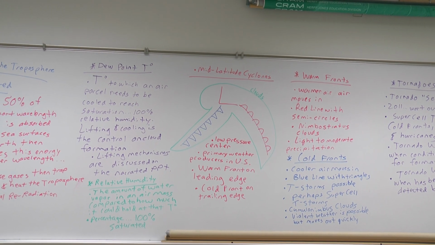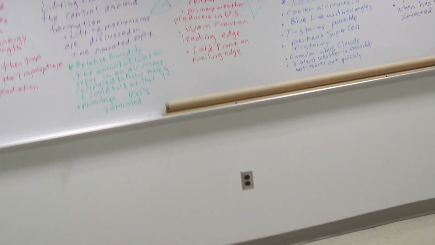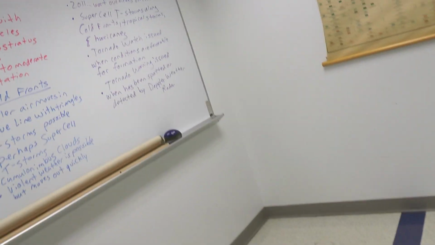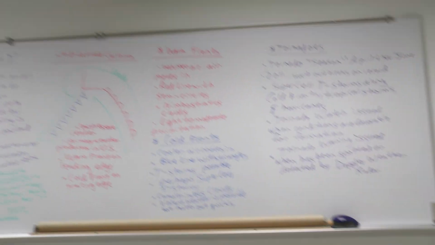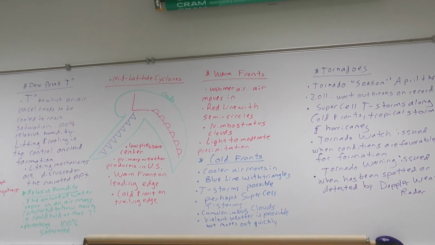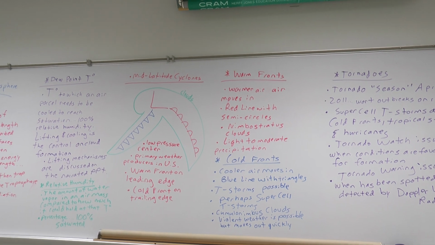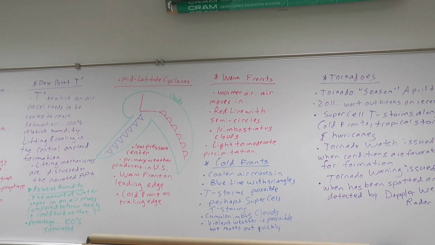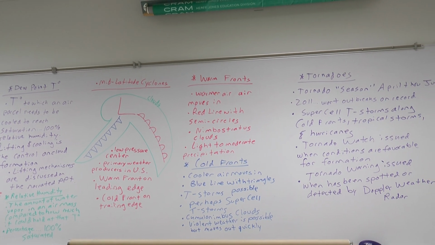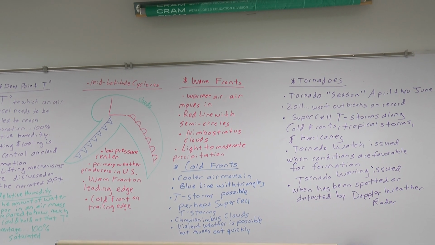We discuss it in the narrated PowerPoint. Now we are going to focus in particular on the warm fronts and the cold fronts. Your warm front, again, which is on the leading edge, meaning the forward edge of our mid-latitude cyclone. What does that mean, a warm front?